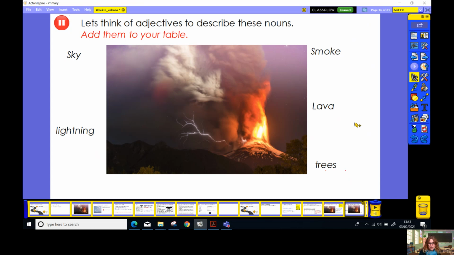Let's think now about these particular nouns. What describing words would go really brilliantly with this picture? Now remember, we thought yesterday this was quite a negative intent picture. So our writing today is going to show that negative intent. So I want some negative adjectives. Pause the video now and start listing some good adjectives for this picture.